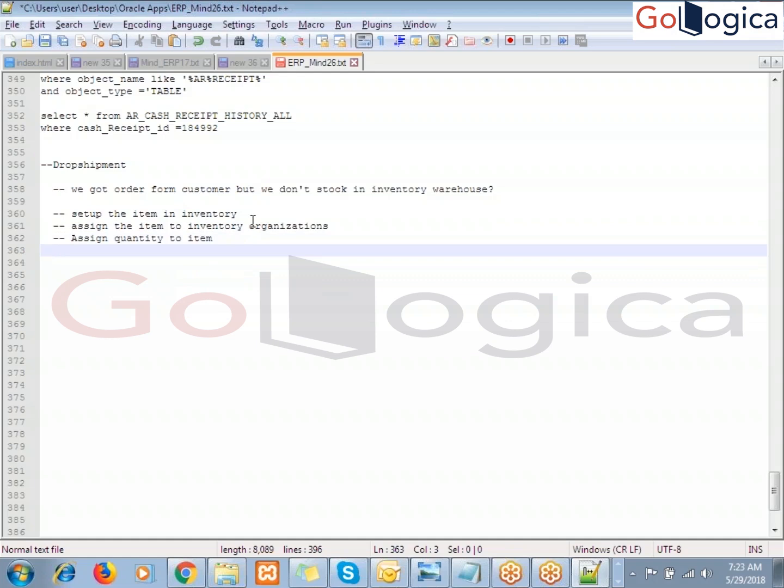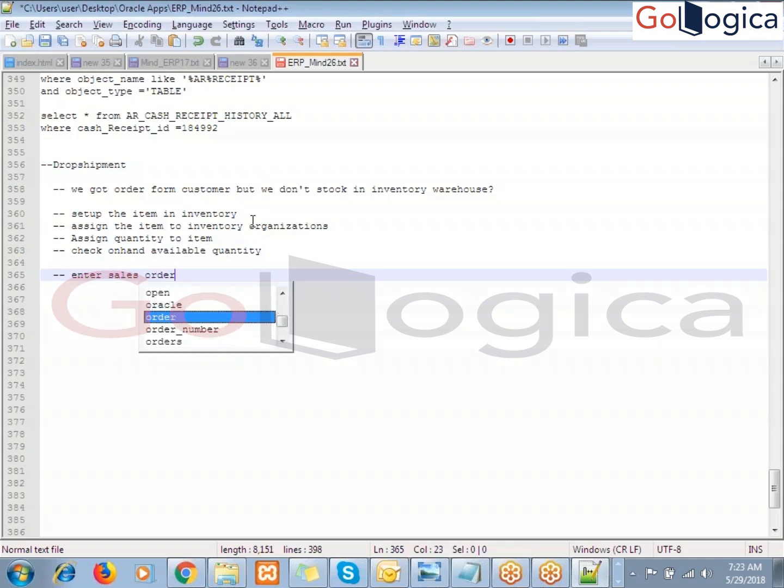Once we have assigned, next we can check the on hand quantity, the available quantity. Okay. Once we are done with these steps, next raise the sales order. Okay. Enter the sales order.